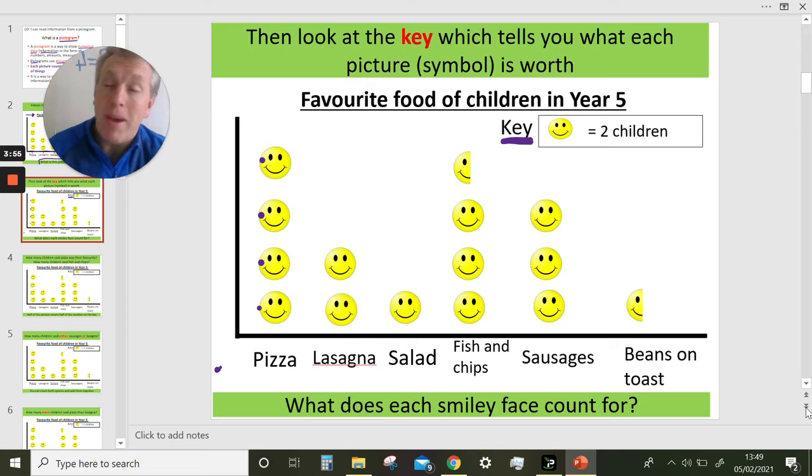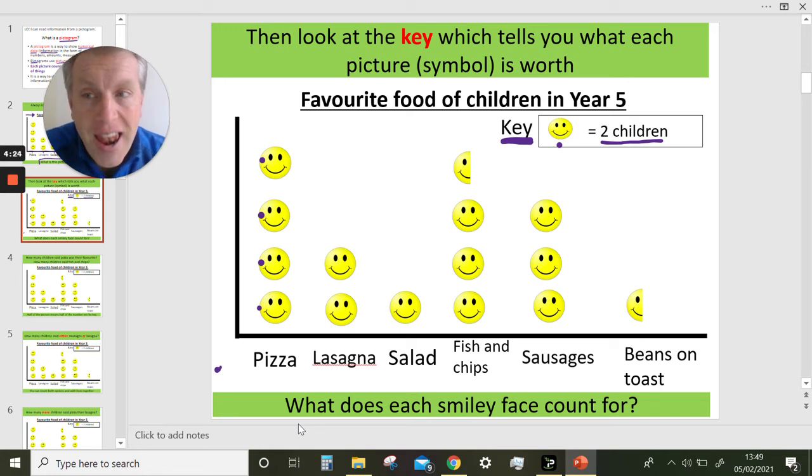You might think that means 4 children said pizza was their favourite food. That's not right, because we've got to look at the key. 1 smiley face counts for 2 children. If we don't look at the key, we'll get the wrong idea. So what does each smiley face count for? Well, each smiley face counts for 2 children.